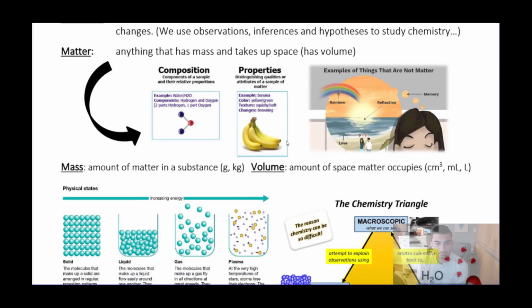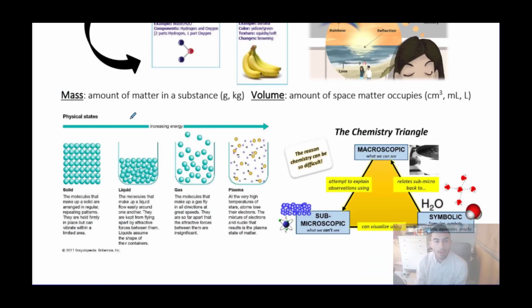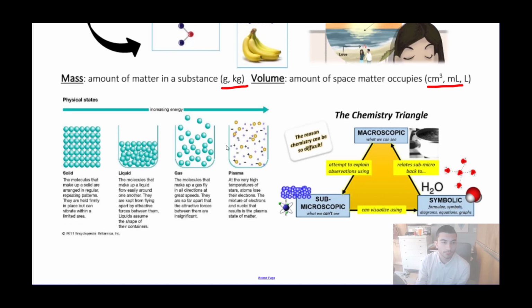considered matter. If we break down that definition of matter even further, mass is the amount of matter in a substance, where volume is the amount of space that the matter occupies, and there are some of the important units that we use throughout the year. We also classified matter based on its physical state: solid, liquid, gas. Aqueous is an additional one that we should throw in here. Remember, aqueous is a really specific phase of matter that shows something was dissolved in water.